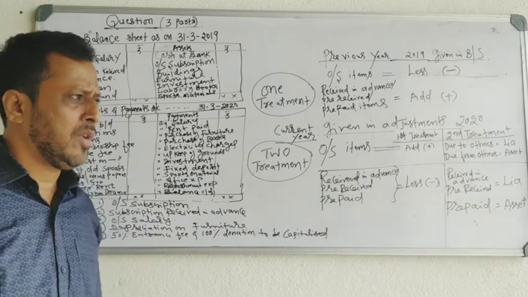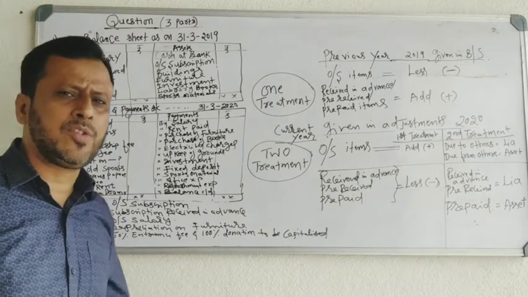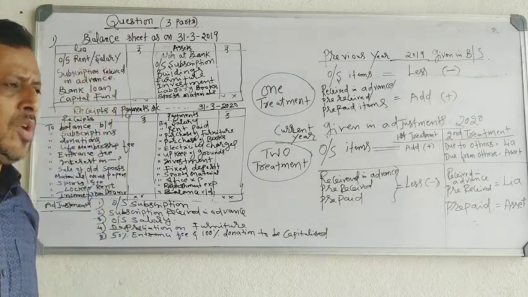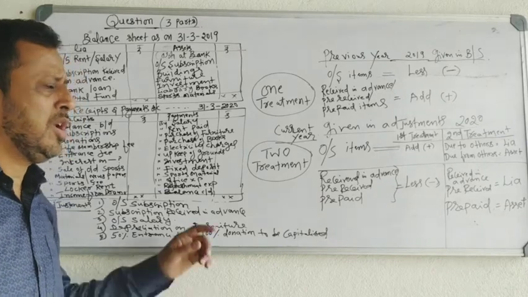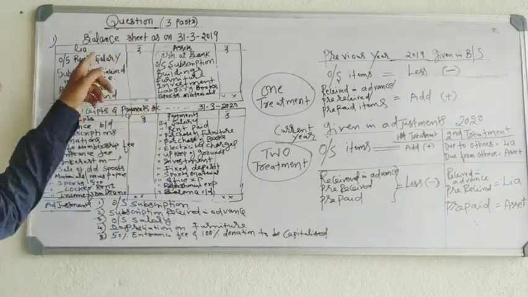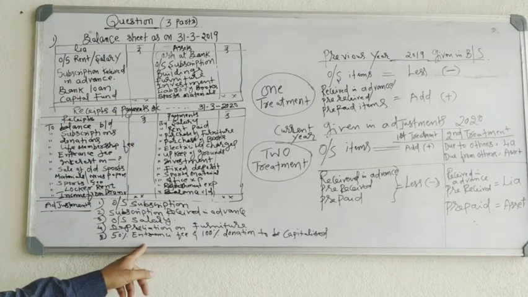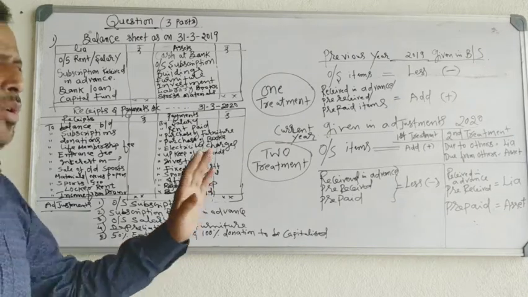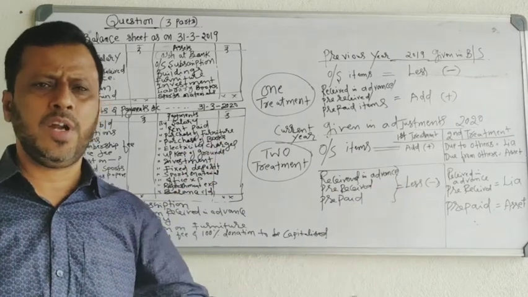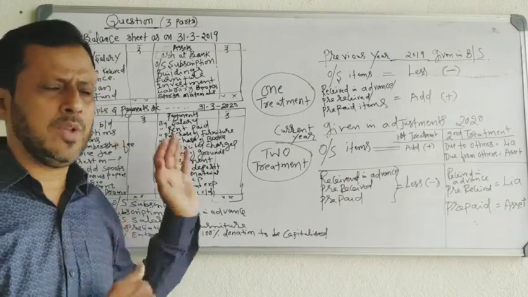So, there are two types of questions given in the examination. One is, previous year balance sheet is given, receipts and payments account and adjustments are given in the problem. Second one, only receipts and payments account and adjustments are given in the problem. We will go to the first one.